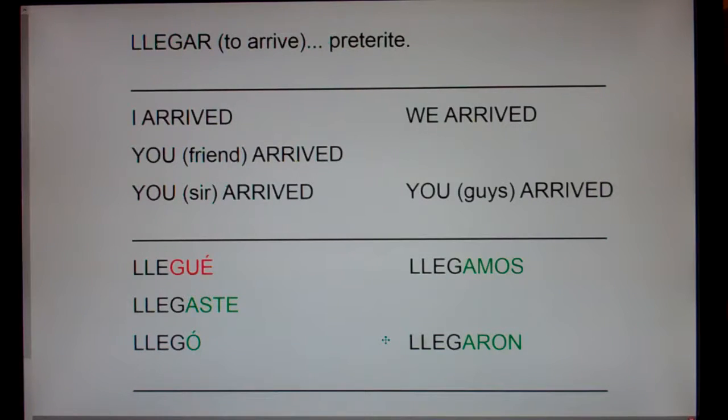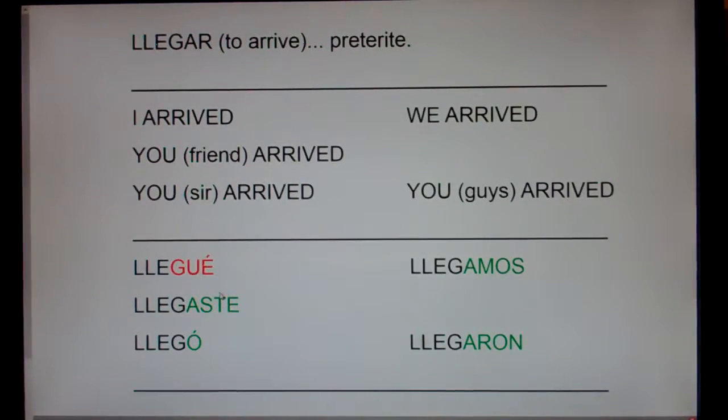Now, it's an AR verb in the preterite, so we expect to chop off the AR and add E, ASTE, Ó, AMOS, ARON, and we have that. And you expect the yo form to have an accent over the E, and the he form to have an accent over the O. Remember the chant: if it ends with an E, it was done by me, once with an accent. If it ends with an O, it was done by Joe, once with an accent.